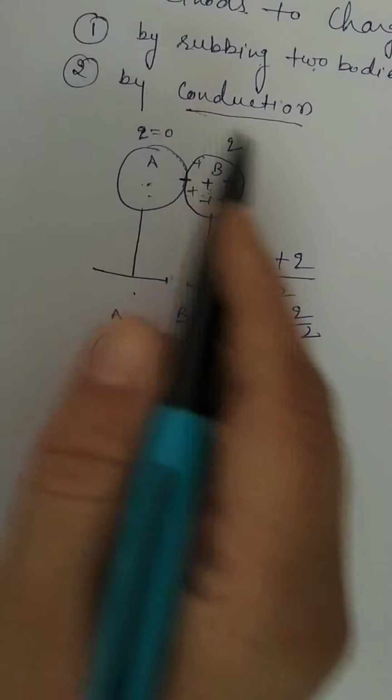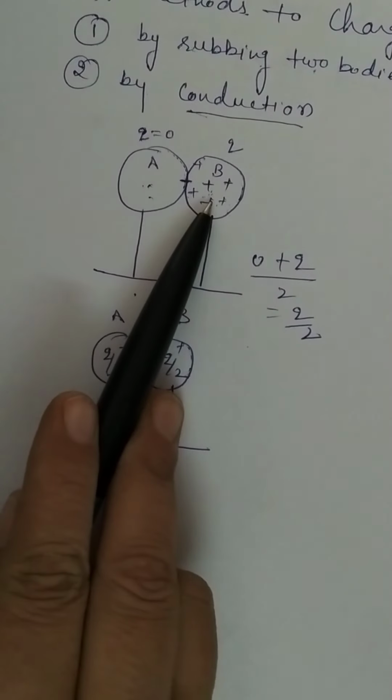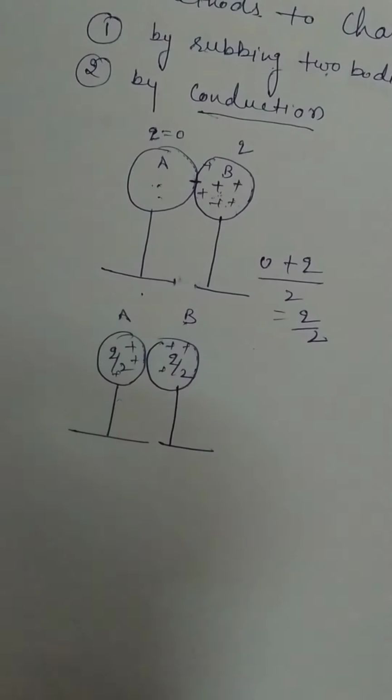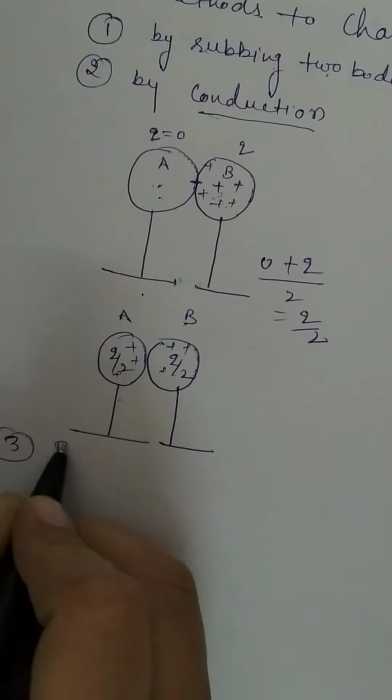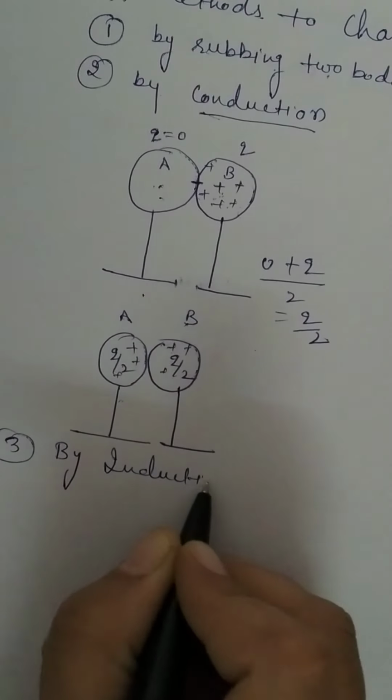This is the second method by which the charge is induced. When an uncharged body comes in contact with a charged body, then the charge flows from one to another so that the charge on both becomes equal. Third method is by induction.